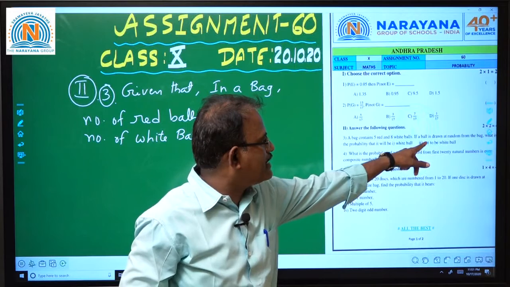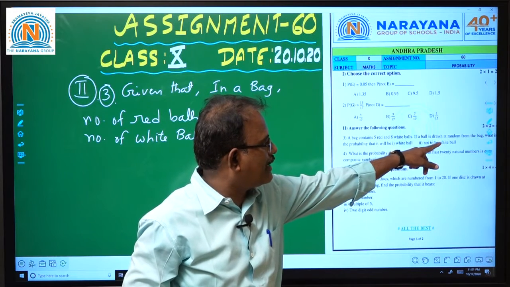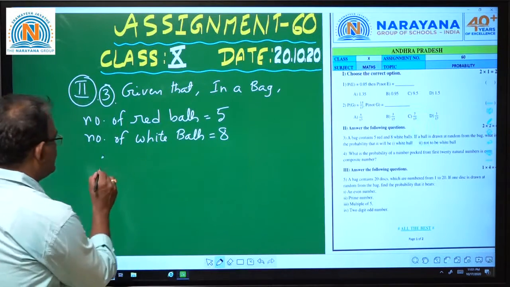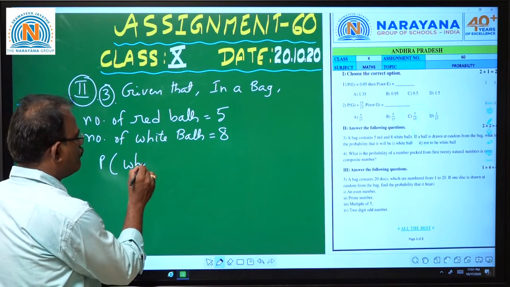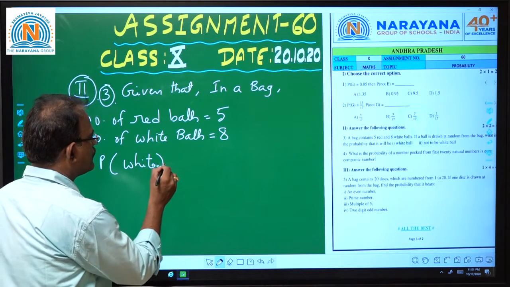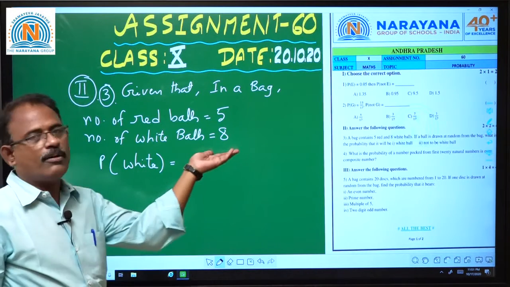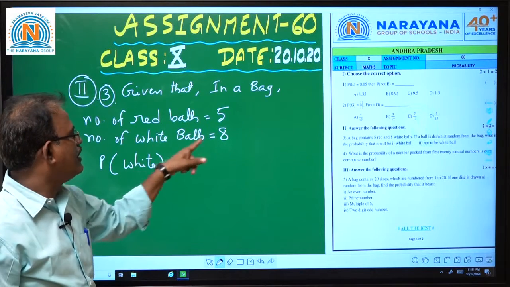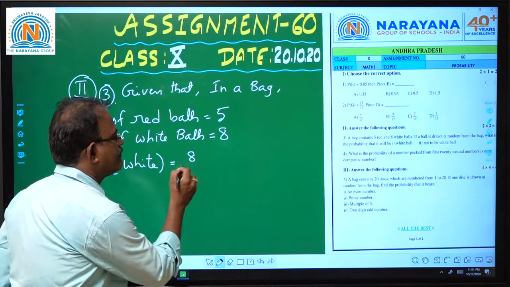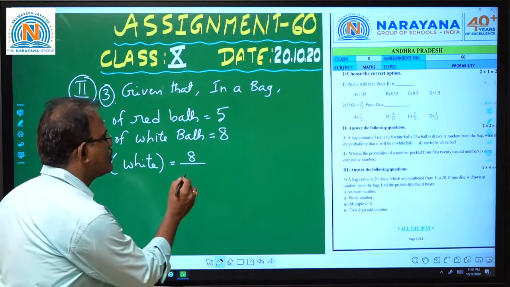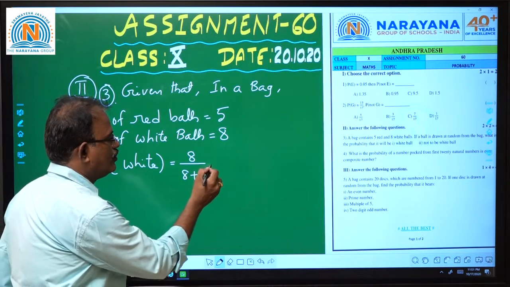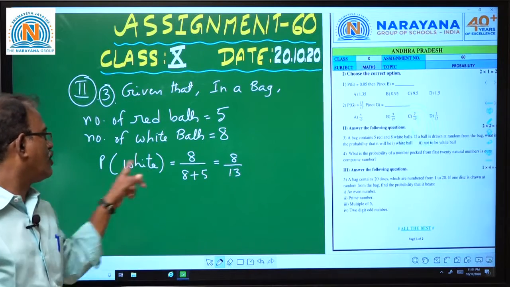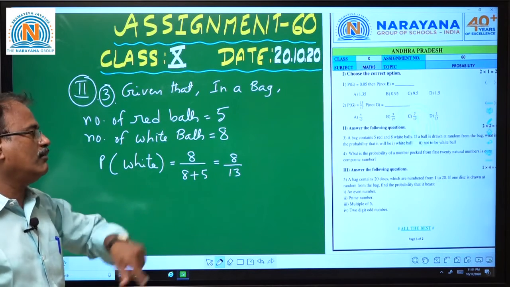If a ball is drawn at random from the bag, what is the probability that it will be a white ball? The probability of a white ball is equal to the number of favorable outcomes by total outcomes. How many white balls are there? 8. What are the total outcomes? 8 plus 5. So 8 by 13 is the probability of getting a white ball.